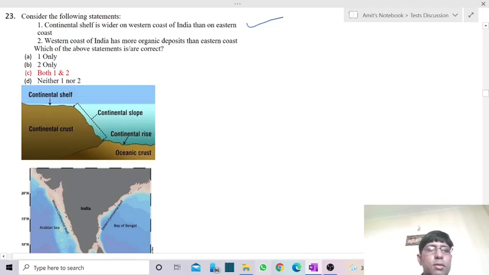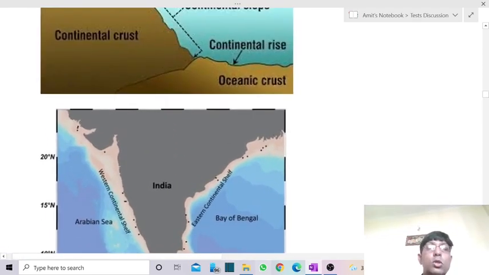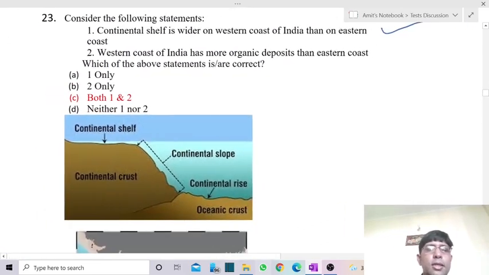Why is it so? First of all, I'll convey one thing. The differentiation between the shelf and the start of the slope is on the basis of its slope, or the angle of slope. The shelf is declining with a lesser angle, but the slope is declining with a more steeper angle. So the continental shelf has a lesser slope.